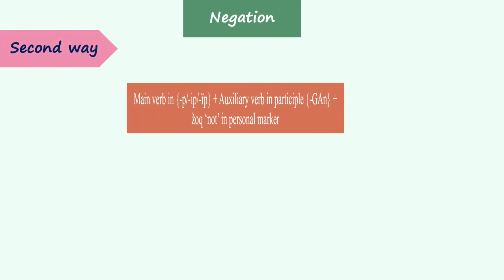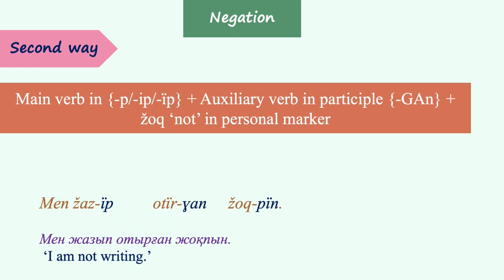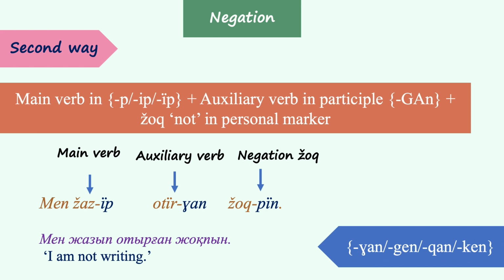The second way of negating the action is by adding converb up to the main verb and adding participle ған to the auxiliary verb plus жоқ, not, or non-existent, taking the personal endings. For instance, мен жазып отырған жоқпын, I am not writing. Here the main verb is jaz, to write, that takes the converb up. The auxiliary verb otur takes the participle ған, and the negation жоқ takes the first person singular ending. By the way, the participle marker ған has four alternatives such as ған, ген, and қан, кен.